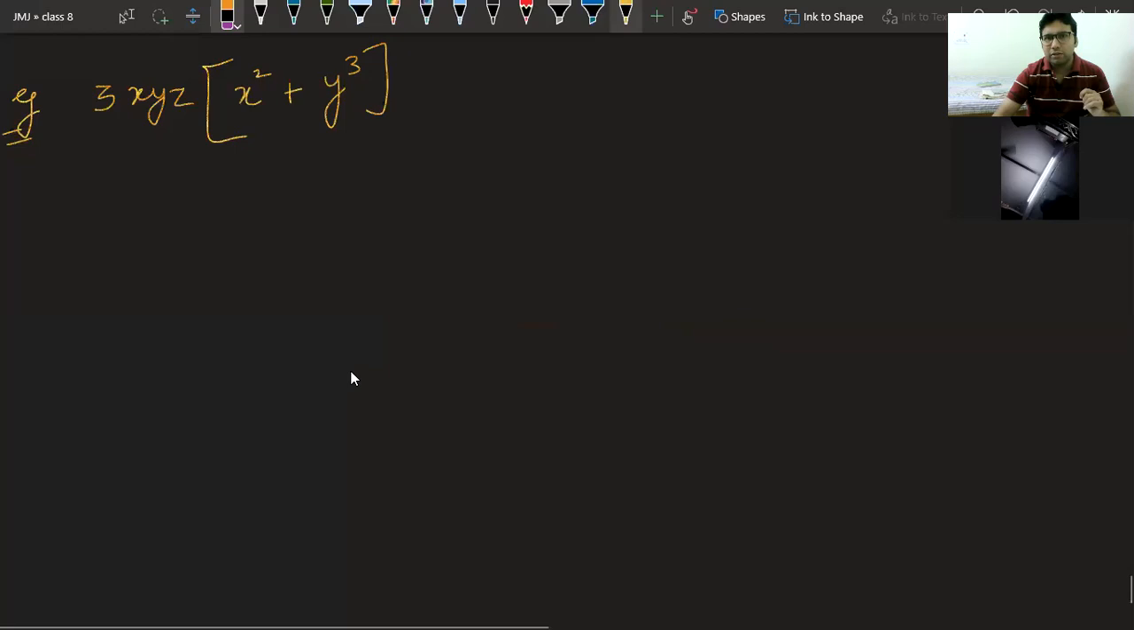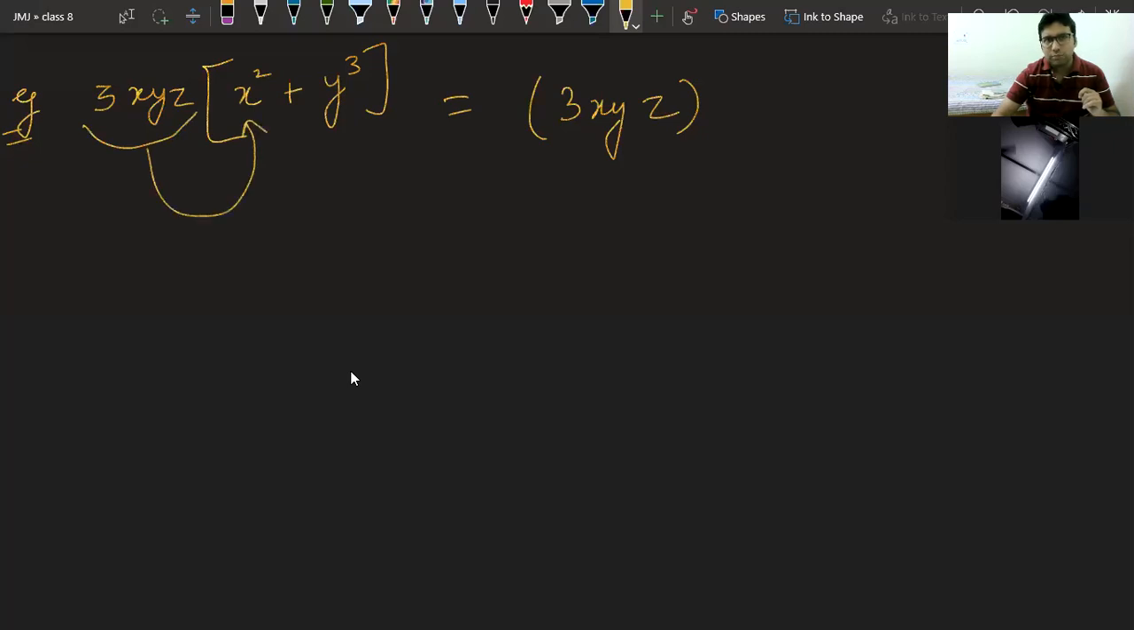We will get 3xyz, that is this term, into this term, x square. Then we have a plus sign and then we have again 3xyz into y cube. And now check, class. We have got that.